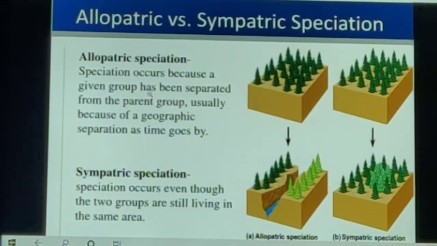So, what factors result in speciation or lead to the rise of a new species? They are geographical isolation, genetic drift, natural selection, and reproductive isolation.